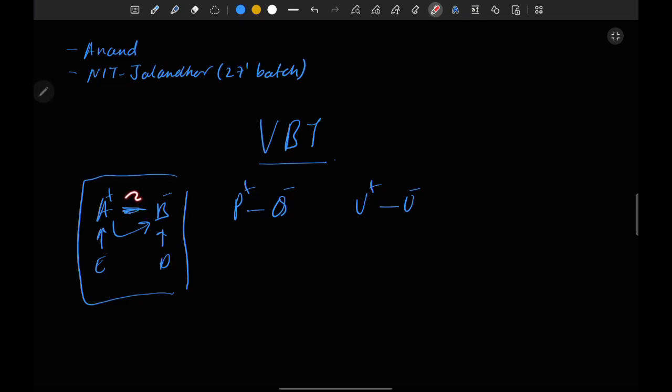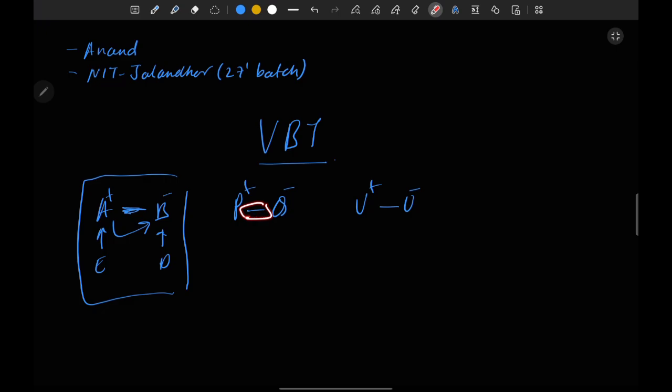And what about the bond lengths X, Y, and Z? Which of them is longer and which is shorter? The octet rule is unable to explain all of these things.